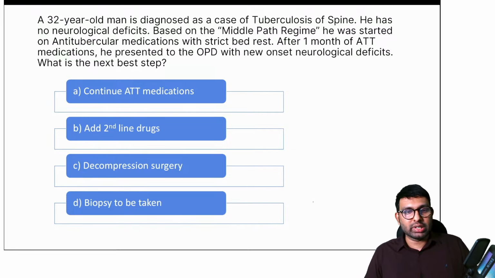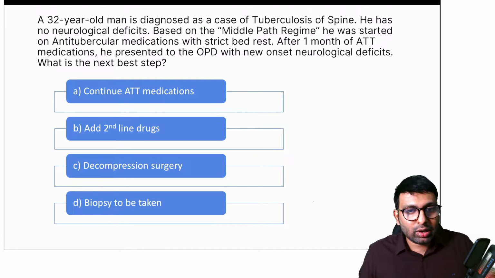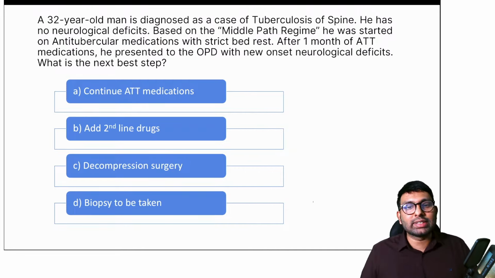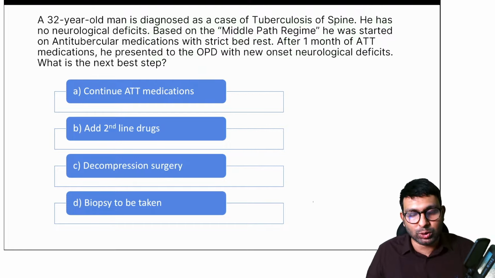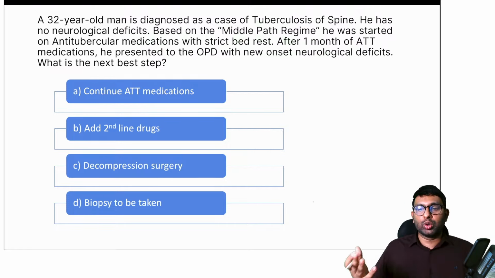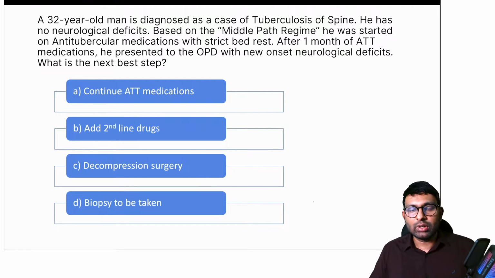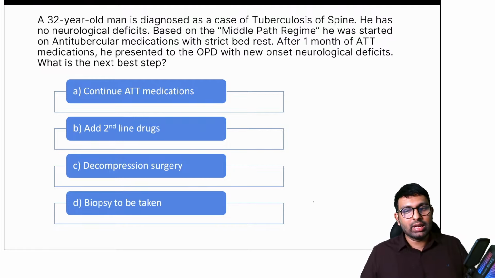Okay, Shabir and Dr. Jain say it is C, decompression surgery. Okay, so Shabir says it's C. Dr. Jain also says C. Shabir and Dr. Jain, I want to know from you, imagine this patient has no neurological deficits. What other indications would you consider for the answer being decompression surgery? Stardust says it's A, continue ATT medications. Okay, we'll see what is the right answer later. But Shabir and Dr. Jain, I have this question for you.